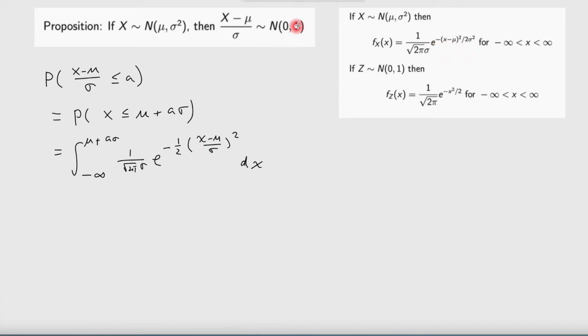Now, let's do a u substitution. We're going to let u be equal to (x minus mu) divided by sigma. So du is equal to 1 over sigma dx.